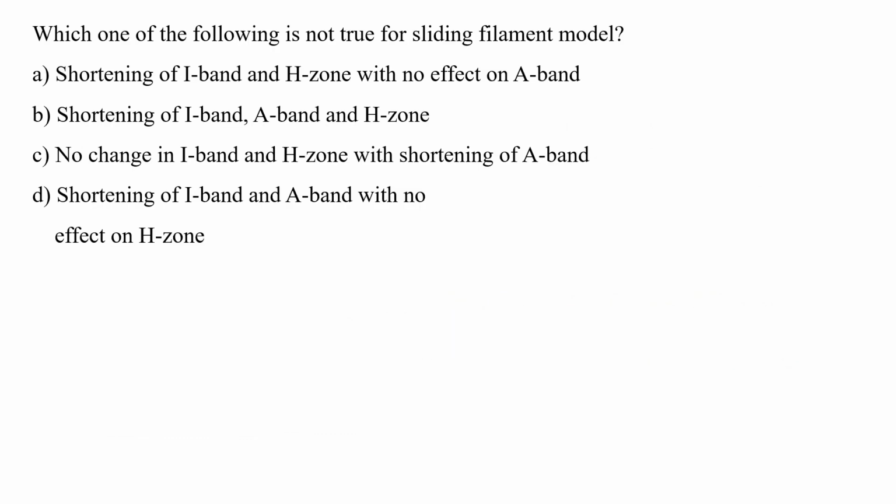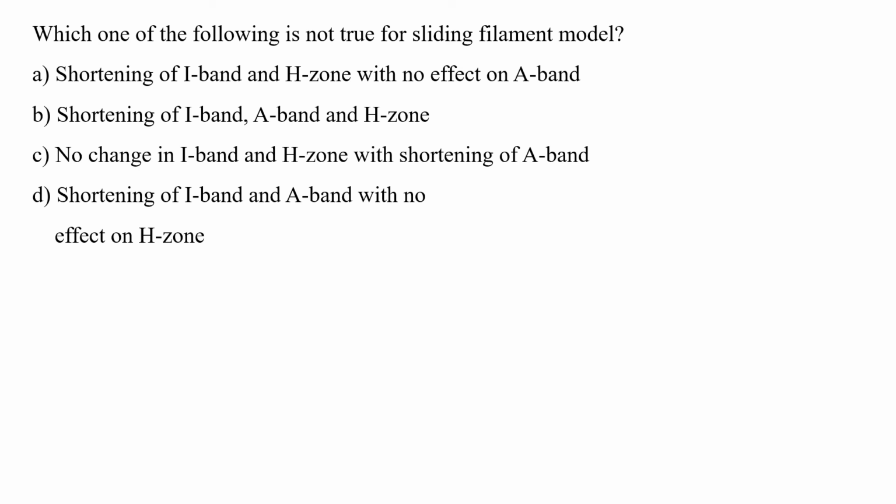Which one of the following is not true for the sliding filament model? Shortening of I band and H zone with no effect on A band, shortening of I band, A band and H zone, no change in I band and H zone with shortening of A band, or shortening of I band and A band with no effect on H zone.